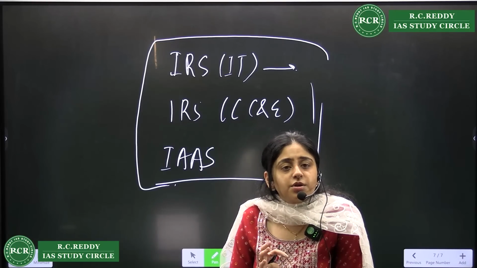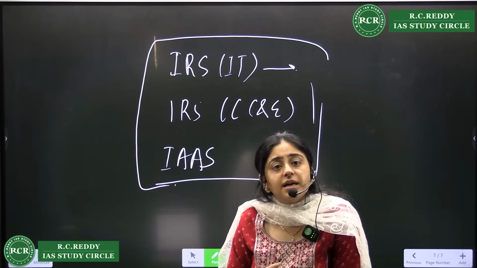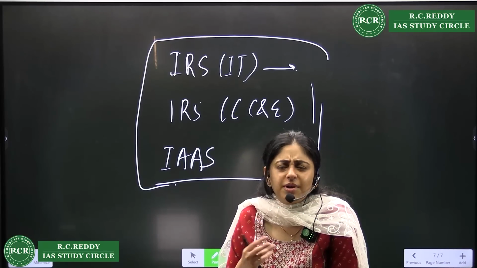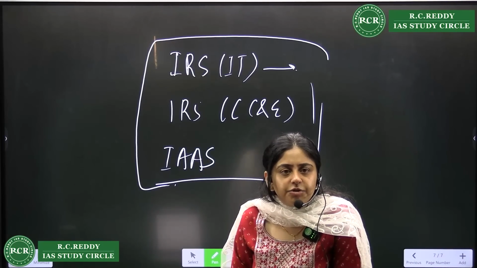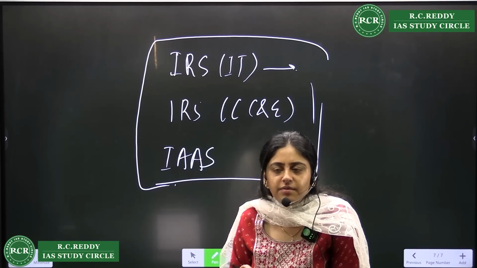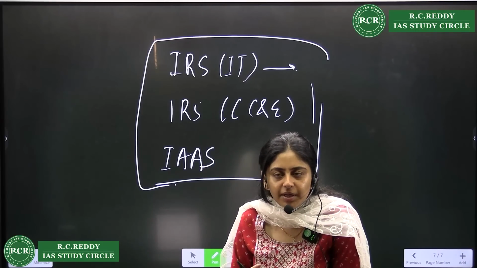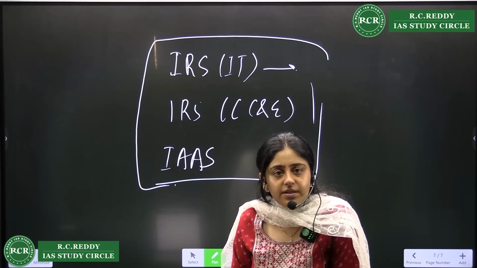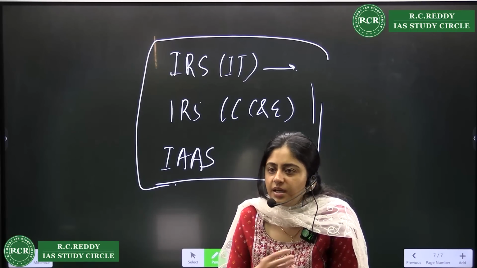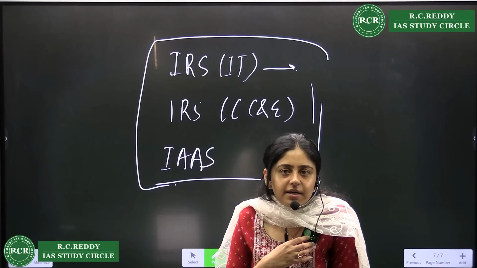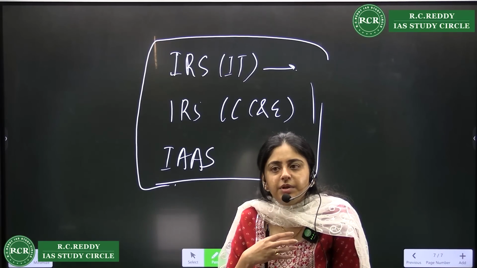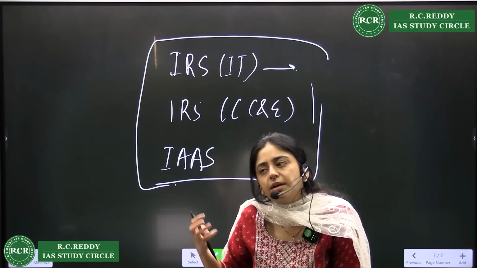One advantage of customs and excise is that it's again a uniformed service. You get a uniform, although only for the initial few years of service when you are an assistant commissioner. When you become deputy commissioner, it's not required. But again, it's very interesting. It is a people-centric job. You have a lot of contact with the industrial sector, because GST etc. comes from there, and in the port section you have drugs and narcotics.